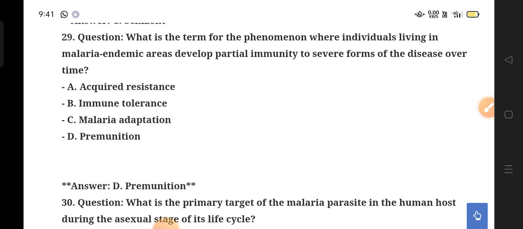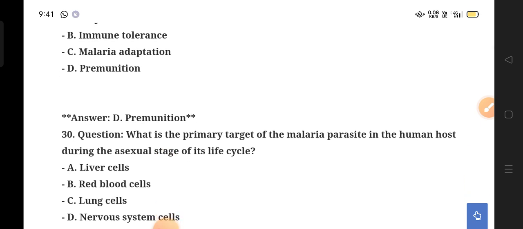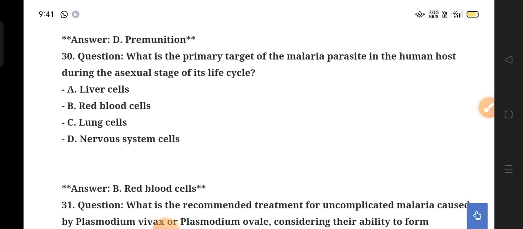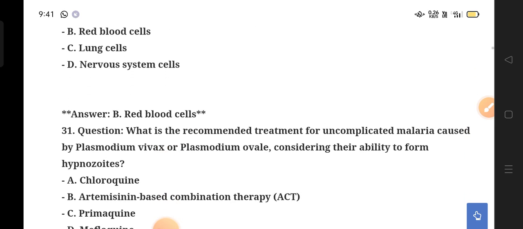What is the term for the phenomenon where individuals living in malaria endemic areas develop partial immunity to severe forms of the disease over time? Option D, premunition. What is the primary target of the malaria parasite in the human host during the asexual stage of its life cycle? Option B, red blood cells.